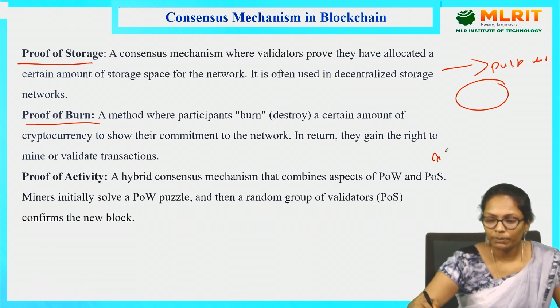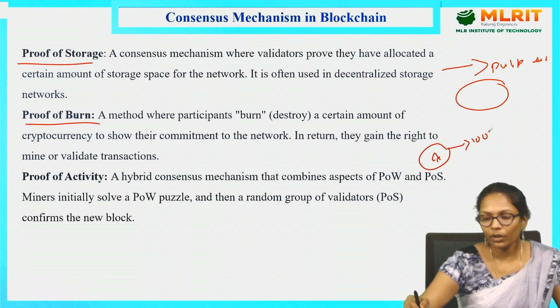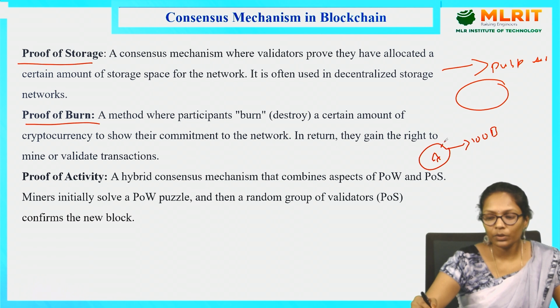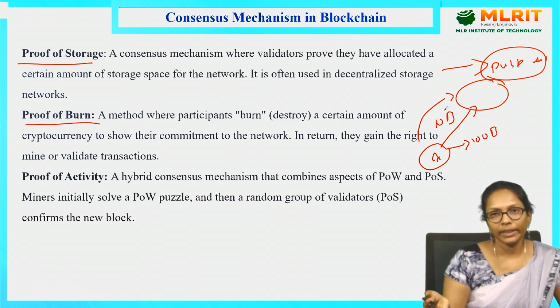So some person A has 100 Bitcoins. Before participating in the validation, I need to transfer some 10 Bitcoins to this particular address. That is nothing but burning, right?